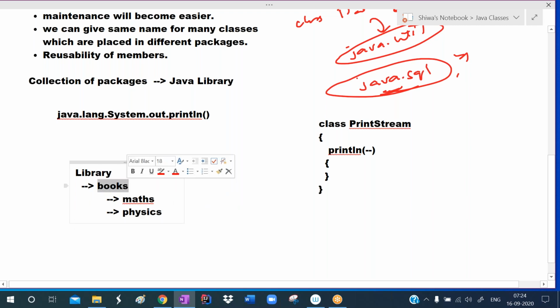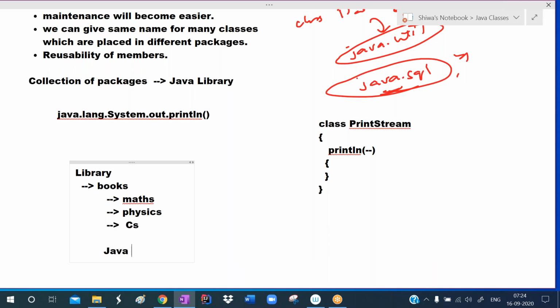The library has books. Today I'm referring to one book. For example, this is the CS rack, and I'm referring to one Java book. If I want to refer to that book after 1 month, I can refer to the same topic. After 1 year also, I can refer to that book. So I'm reusing the book again and again. The book is printed one time, but I'm referring to that book any number of times. Reusability. The same concept they used here.